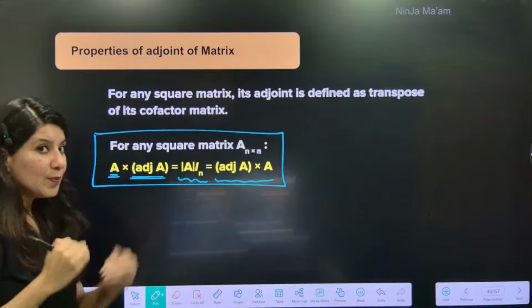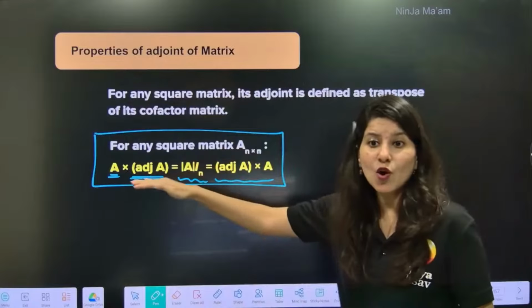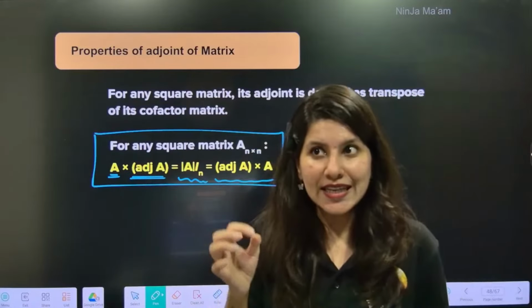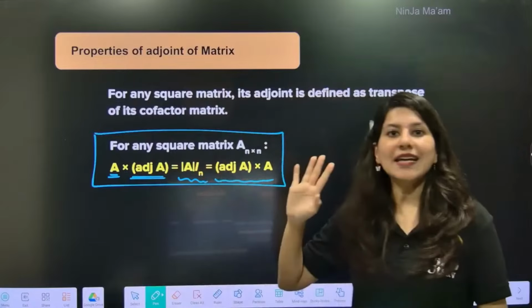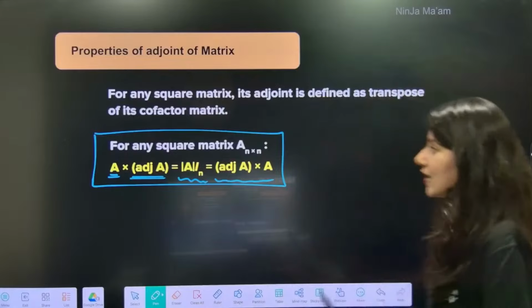You will get determinant A times the identity matrix, and you can reverse the order and still get this. All the properties of adjoint are based on this basic property. What is the property? A times adjoint A equals determinant A times the identity matrix. It is there in your NCERT, and the proof is also there in your NCERT.